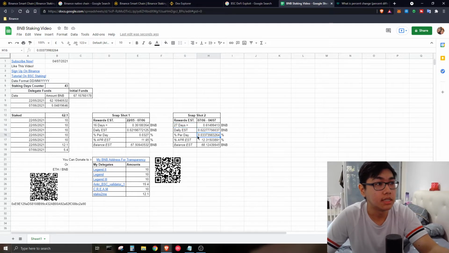And after that over here you can see the daily percentage is 0.033%, and annually you are earning an estimated 12.315%. I would say this is much more up to date, because over here you can see that I've already delegated to six validators previously, and after that I've added 5.4 BNB additional to another validator, so it's over here. So these are all the delegations that I've done, and if you want you can follow mine. And of course, why do I say that you want to split your delegations? Why is that so?